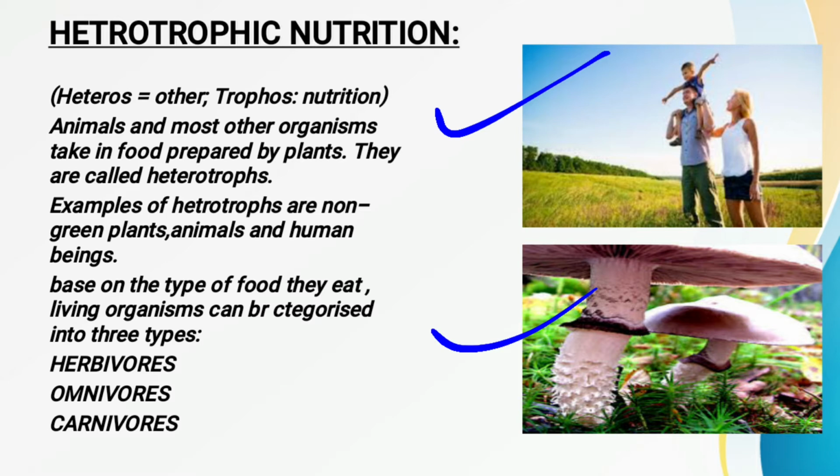Likewise, the animals, whichever animals you see, are either eating plants or leaves, or they are feeding on other animals. Some kinds of animals eat both, but they are dependent on either plants or animals, so they are also called heterotrophs.